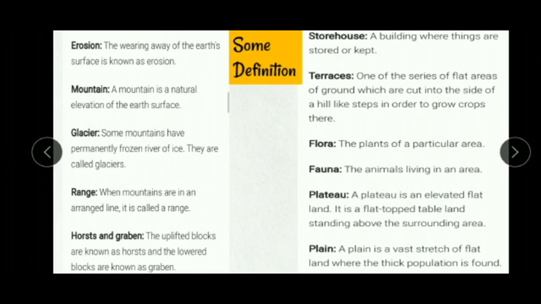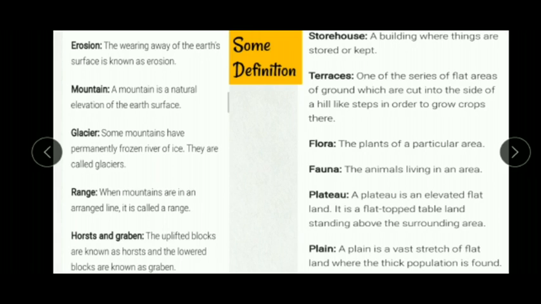Some definitions. Erosion: the wearing away of the earth's surface is known as erosion. Mountain: a mountain is a natural elevation of the earth's surface. Glacier: some mountains have permanently frozen rivers of ice. They are called glaciers. Range: when mountains are in an arranged line, it is called a range. Horst and graben: the uplifted blocks are known as horst and the lower blocks are known as graben.